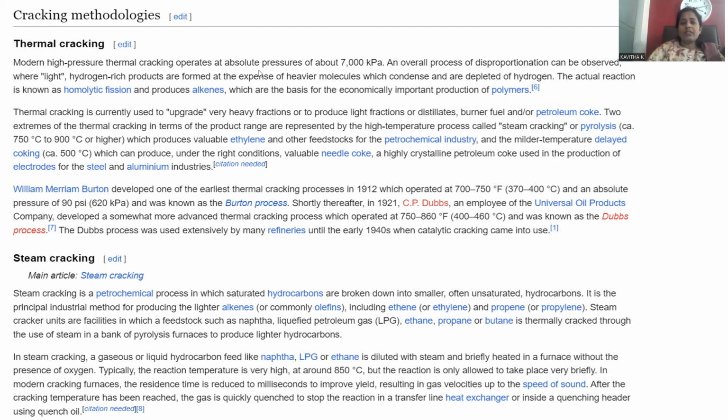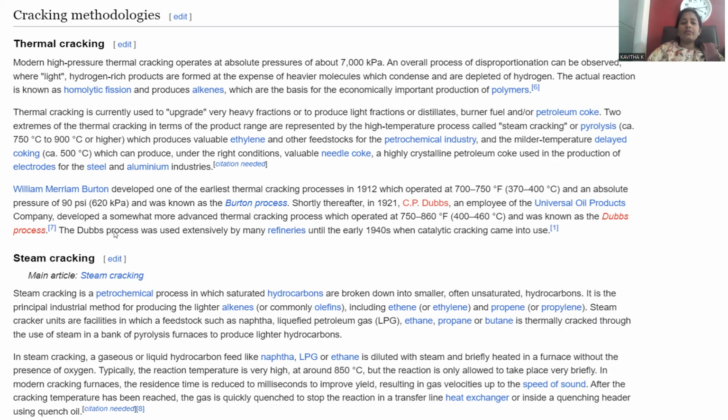High pressure thermal cracking operates at about 7,000 kilopascals, and moreover we have to go for 750 to 900 degrees centigrade. When this high pressure and high temperature are applied, the long chain heavy oil will be broken, giving rise to the petrol fraction.